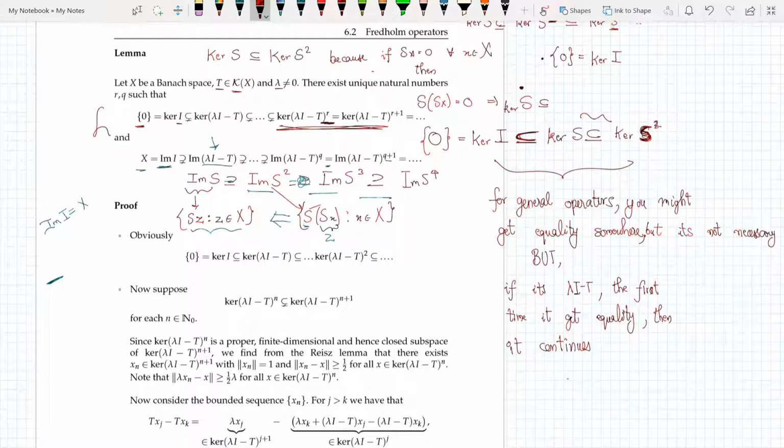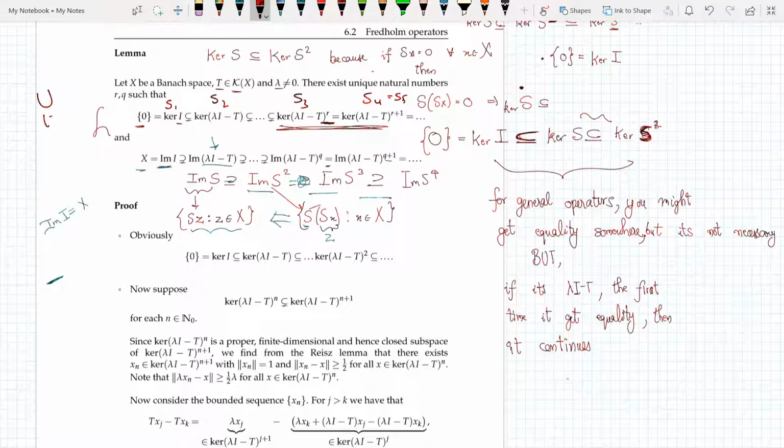So if I call them S1, S2, S3, S4, and take the union of all such sets, then after a certain point, say S4 equals S5, and after a certain r the set remains the same.